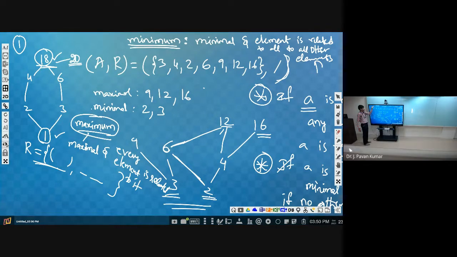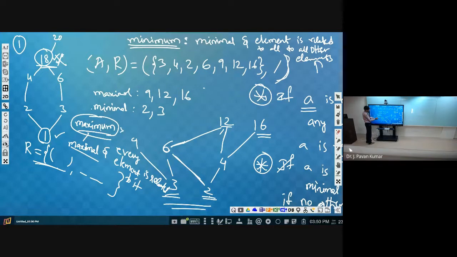Why? Because 18 is related to 20, right? The element which is not at all related to any other element, then only we will consider it as maximal. So if 18 is related to 20, then we will be having the setup like this: 20 here, and 18 related to 20. Now, can we consider 18 as maximal element? No, sir.